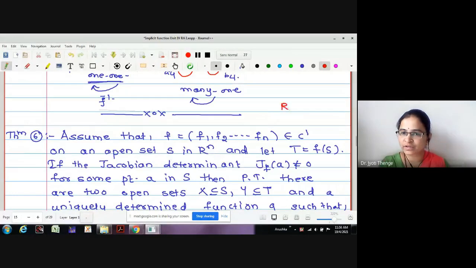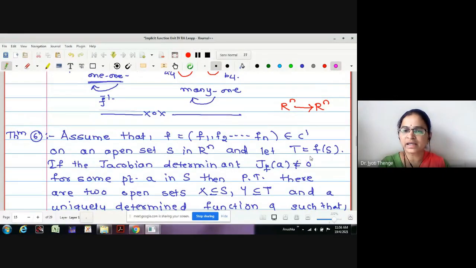What will be the codomain space? Looking at the statement, is it Rn again? Because f is defined to be f1, f2 to fn. Therefore the nature of the function is of the type Rn to Rn.